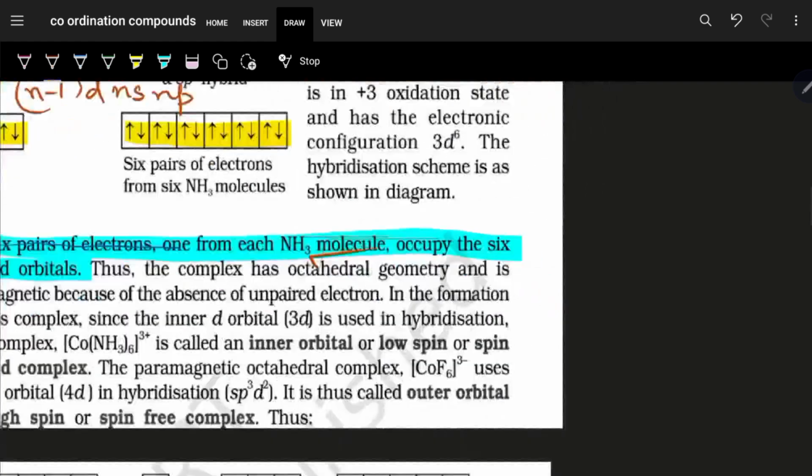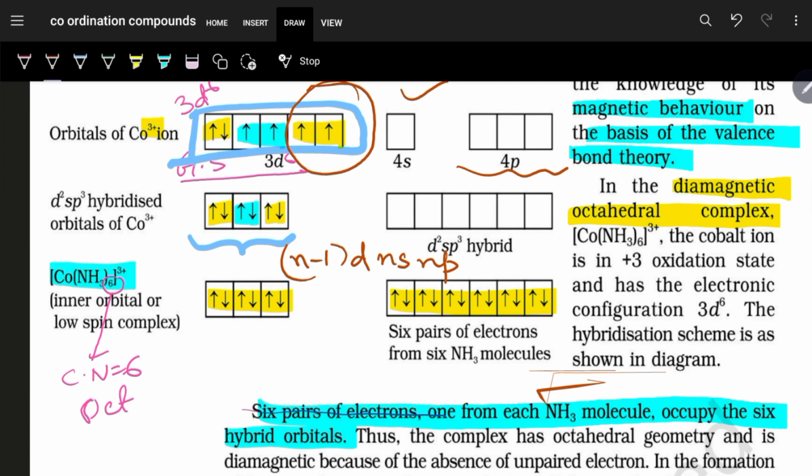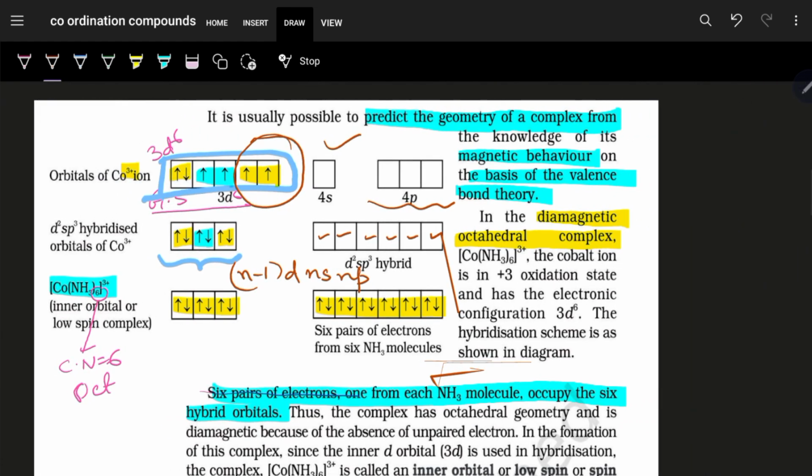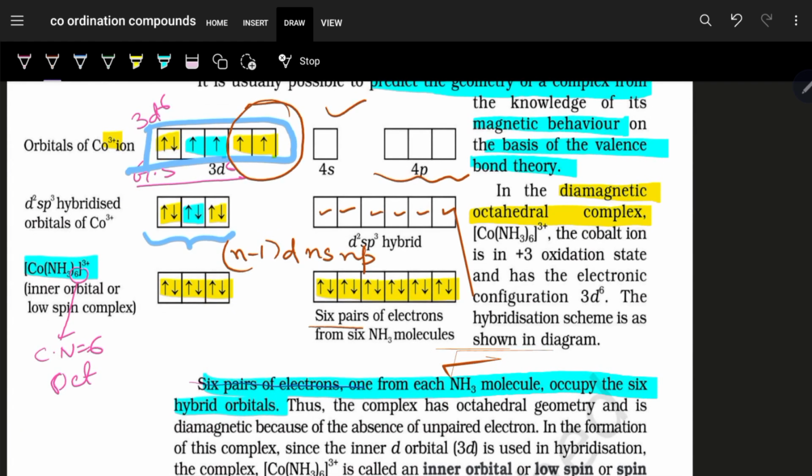So we are getting 2d orbitals, 1s and 3p orbitals, giving rise to 6 degenerate d2sp3 hybrid orbitals. And in these 6 degenerate hybrid orbitals having the same energy, the 6 pairs of electrons from 6 NH3